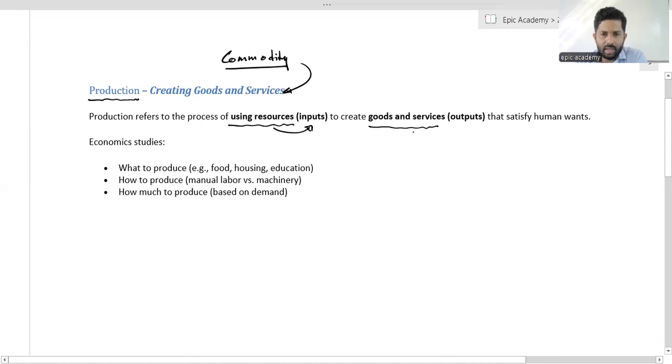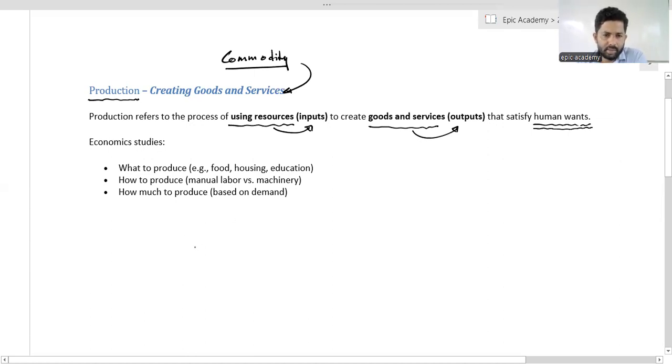Goods and services are the output that satisfies human wants. Basically, we know that human wants are unlimited, but we have to satisfy human wants by consuming the goods and services, by consuming the output of the production process. In economics, we are going to study that process.